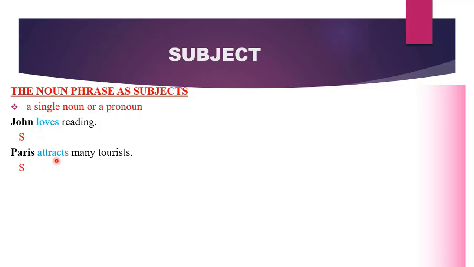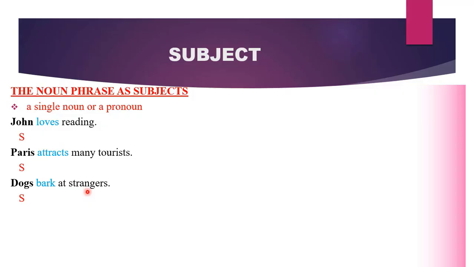Paris attracts many tourists. What attracts many tourists? Therefore, Paris is functioning as our subject and it is a single noun. In the third sentence, dogs bark at strangers. Which element is performing the action in the sentence?